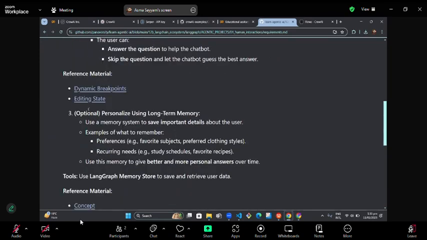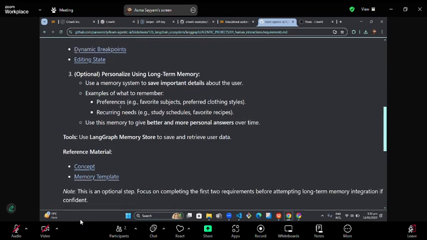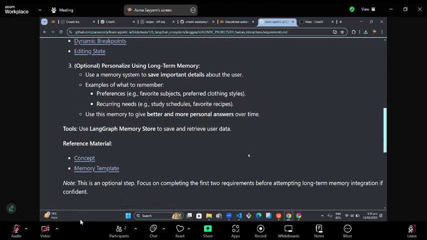The third thing, which is optional but we'll be integrating into our agent, is personalizing using long-term memory. So these are the things.